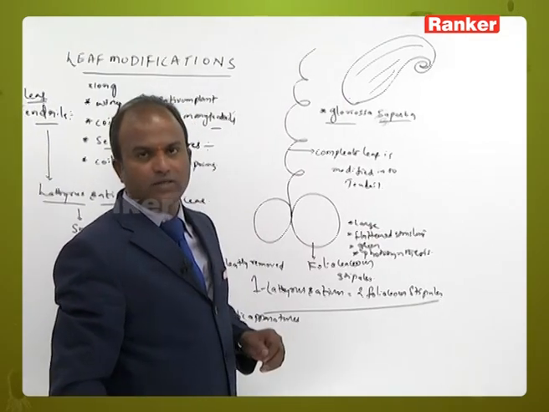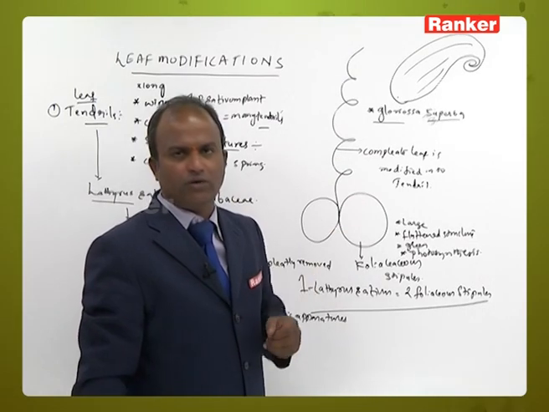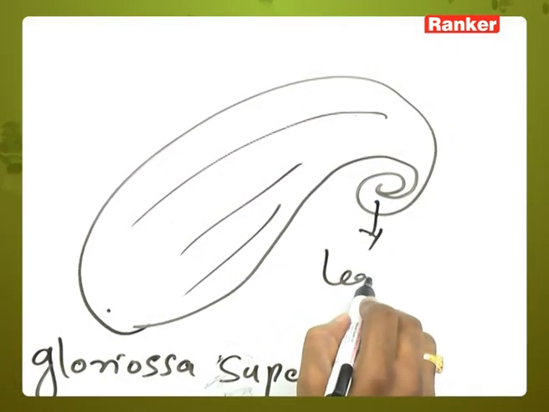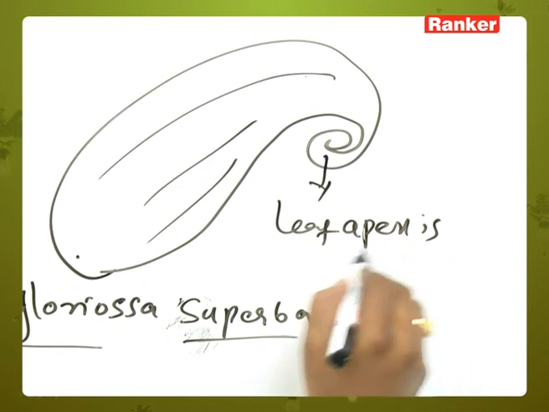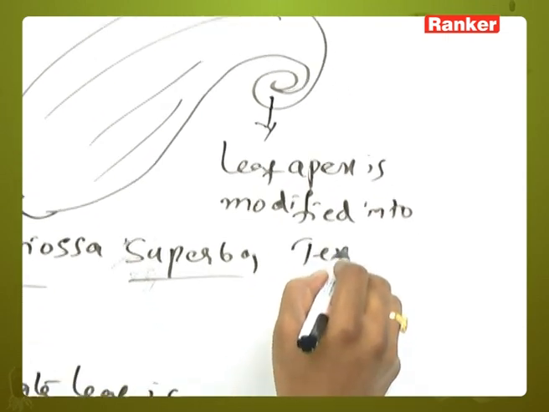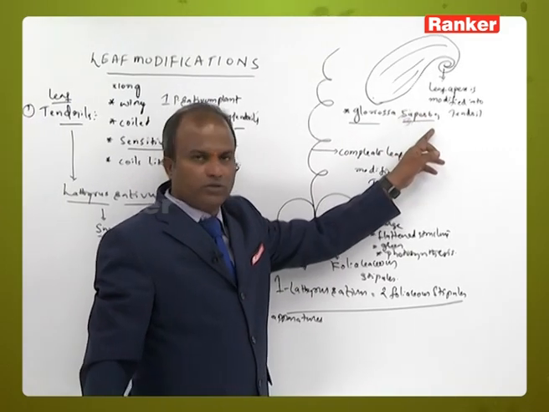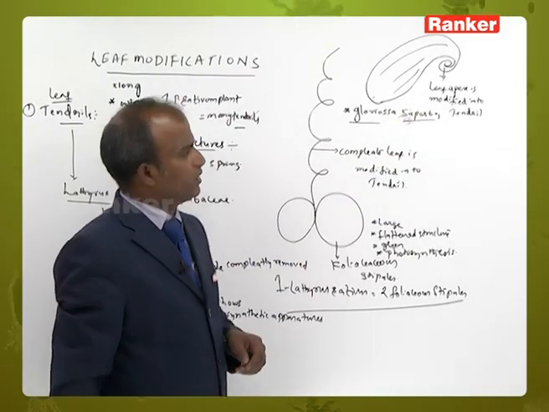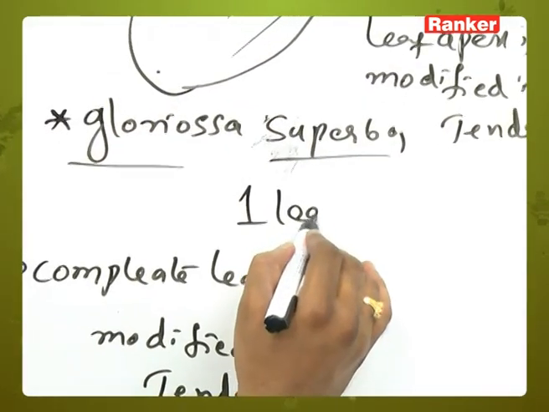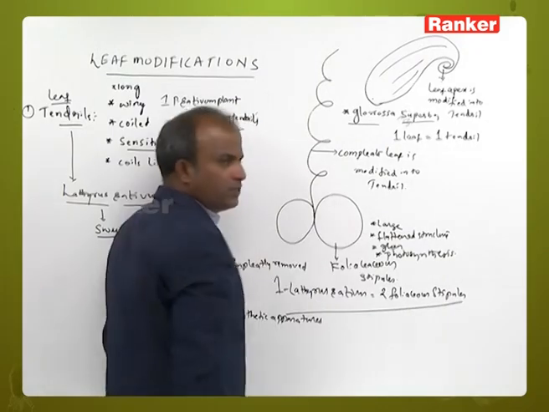This leaf contains a tendril. Which part is modified into tendril? Is the leaf base modified into tendril? No. In this, the leaf apex is modified into tendril. So leaf apex is modified into tendril in Gloriosa superba. That means one leaf is equal to one tendril.